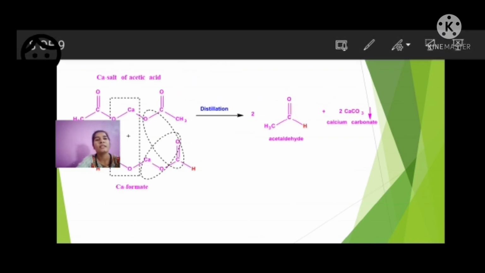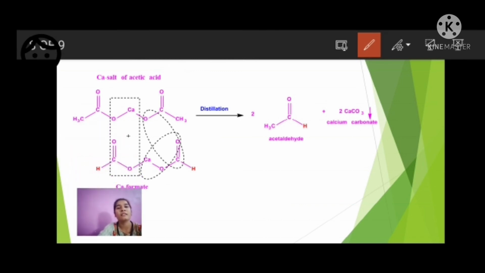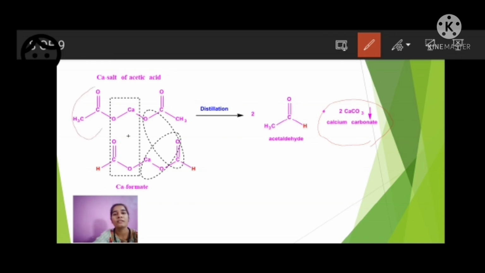Let's see this reaction. This is calcium carbonate, and all the rest compound is CH3CHO, and this is acetaldehyde.